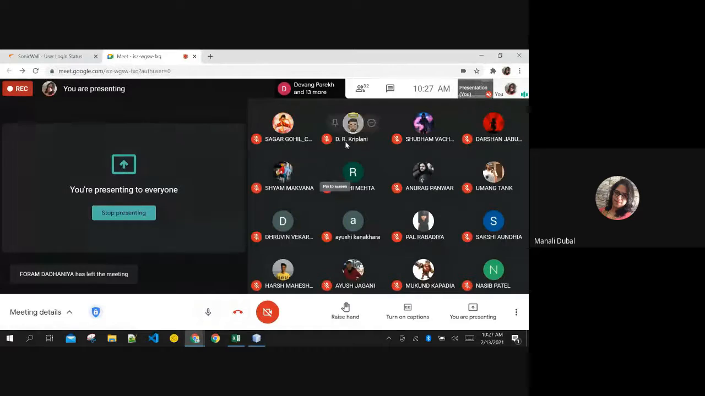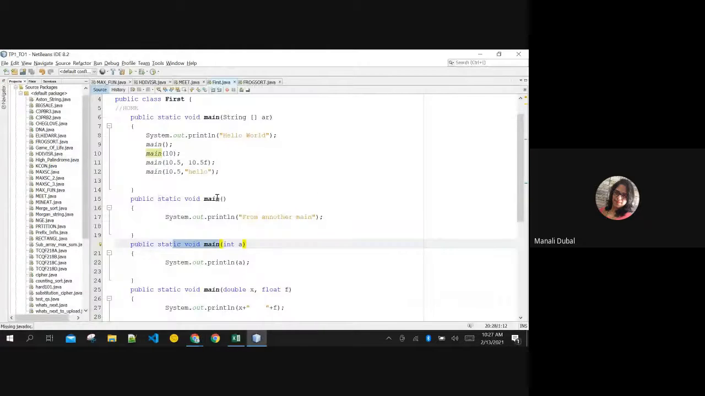if I have two Dhruvin Vekaryas in the class, both having the same name, same surname, same signature also, then to differentiate between them I need to differentiate something. So I differentiate by the enrollment number: Dhruvin Vekarya, roll number 1, another Dhruvin Vekarya, roll number 2. I have two Dhruvin Vekaryas in this class.